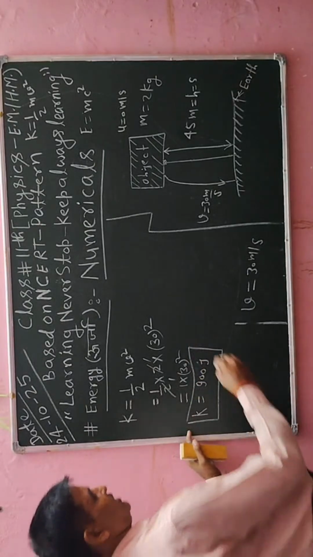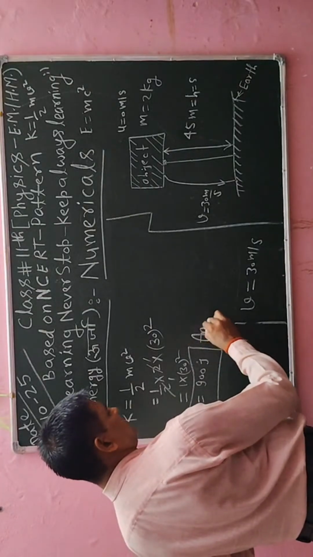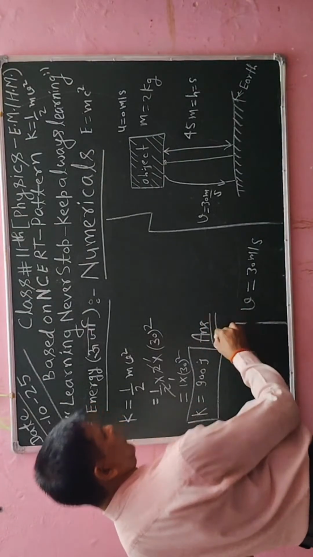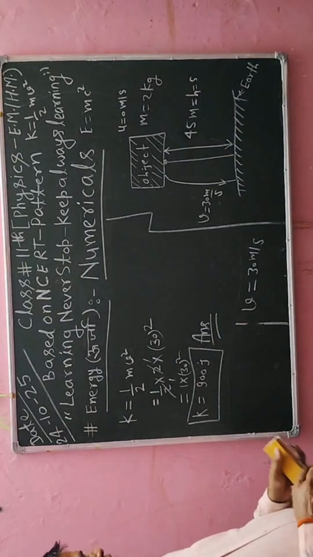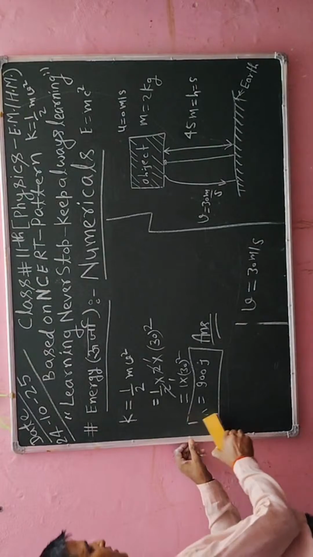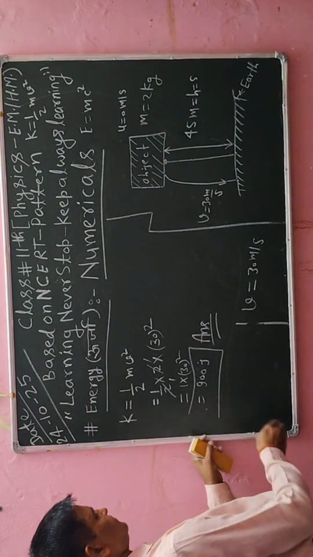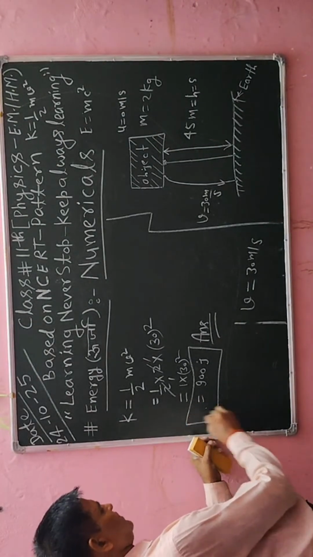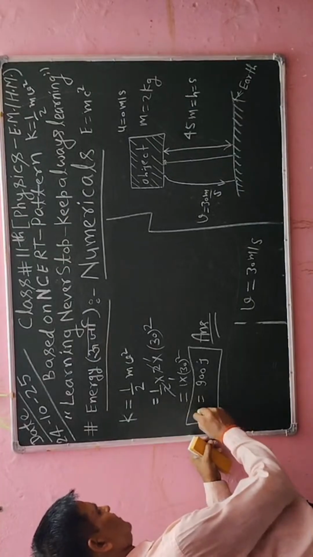This is the answer of the written question, and this is the requirement in the question. So kinetic energy can be calculated here. Kinetic energy can also be written as KE, where K stands for kinetic and E stands for energy.